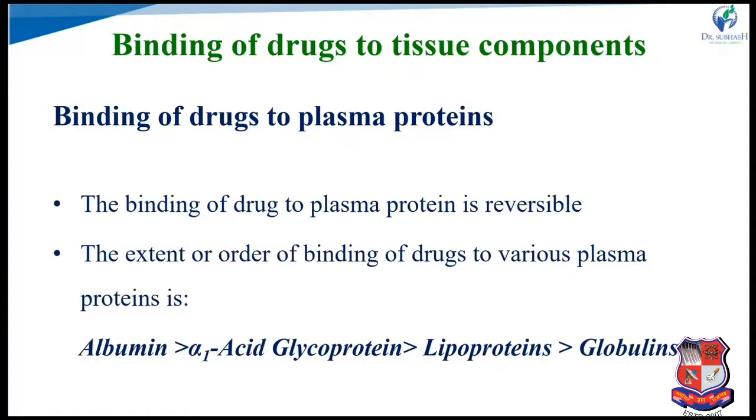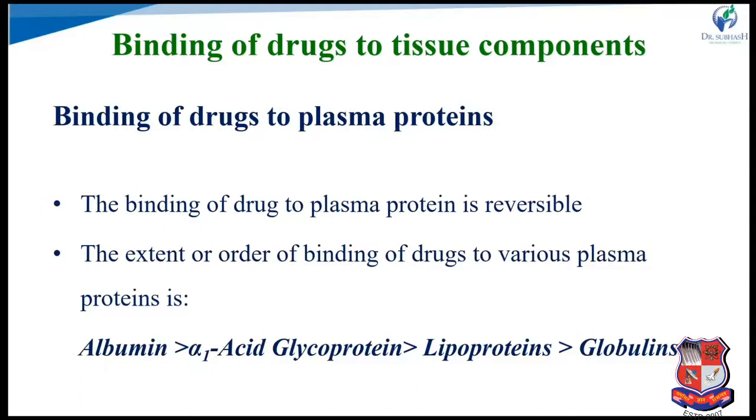Next factor is binding of drug to tissue components. Binding of drug to plasma proteins, the proteins present in the blood, also alters distribution, because protein-bound drug does not go for distribution, metabolism or excretion. Only free, unbound drug goes for these processes.